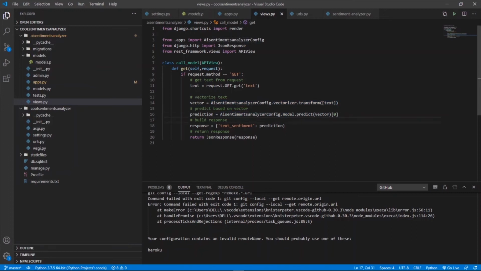Thereafter, to return to the user, we'll create a response which says text sentiment, and the value of it would be the prediction made by the model. We then return this response as a JSON response. So this was it, and we have successfully linked our model with the Django app.